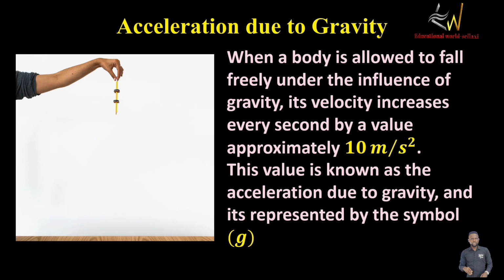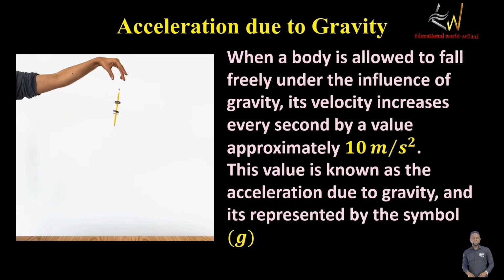So it simply means that when you drop an object freely to fall, the speed or the velocity of that object will be increasing by an amount every second. That is what we call the acceleration due to gravity, and that amount is approximately 10 meters per second square. Some textbooks use 9.81 meters per second square.